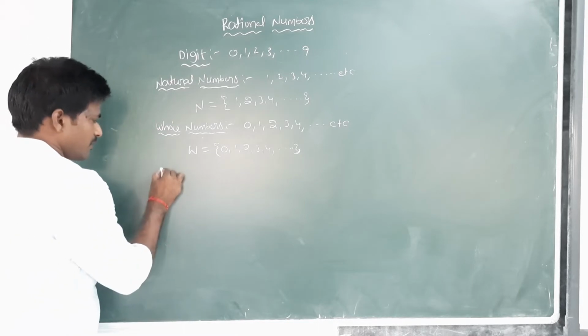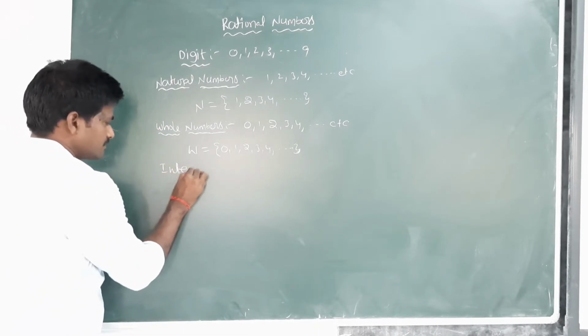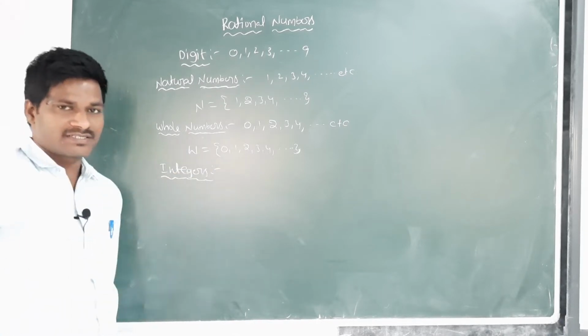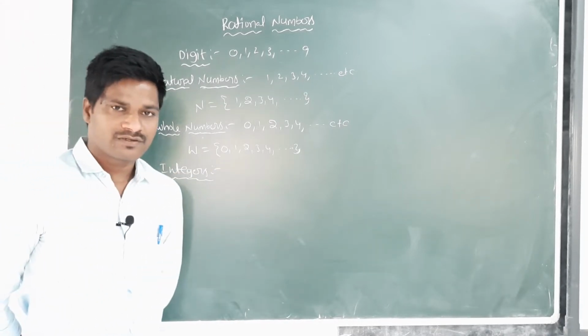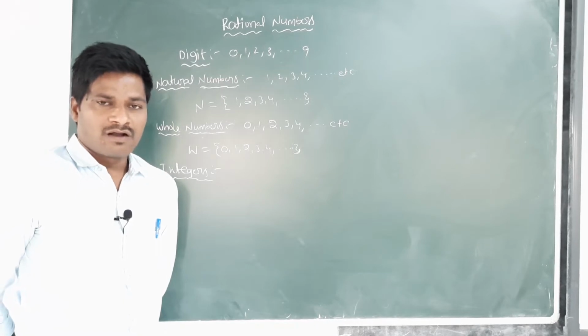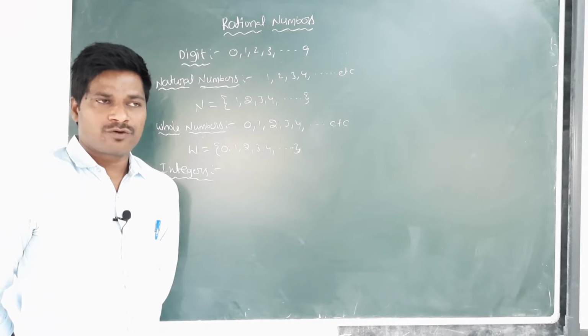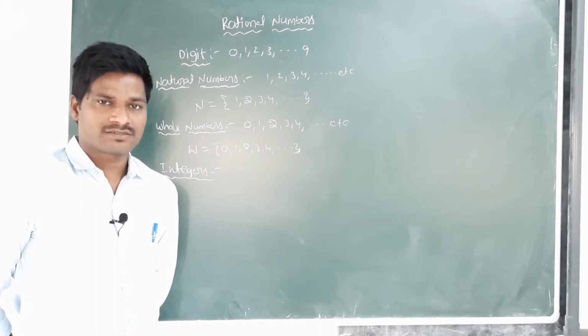Next one, integers. What is an integer? All natural numbers and their negatives, including 0, are known as integers.